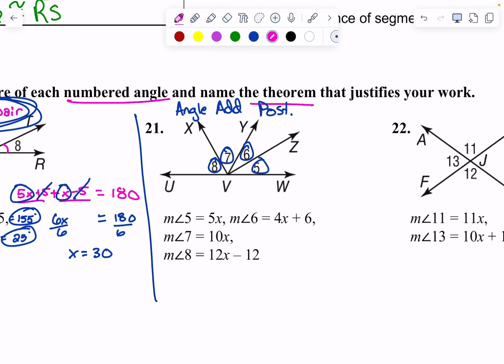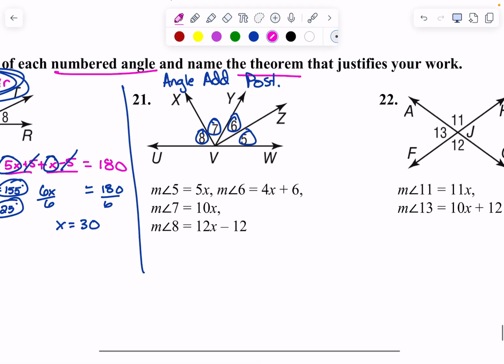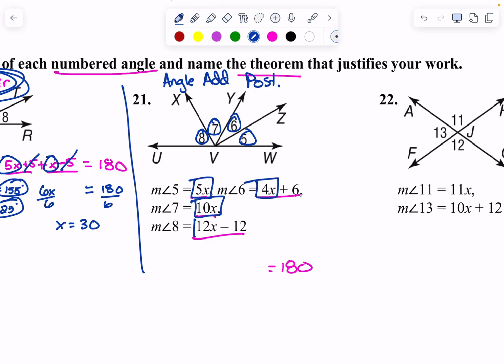Okay, now I'm going to cheat. I don't want to write them all out. Can we combine like terms and put them all together at once? The sum equals 180. So let's add all the x's together. I've got 5x, 4x, 10x, 12x. How much is that? I think it's 31x. Then I need to add the 6 and the minus 12 together. Minus 6. So I just cheated because I didn't want to write them all out. Okay, now we do the math. Add the 6.